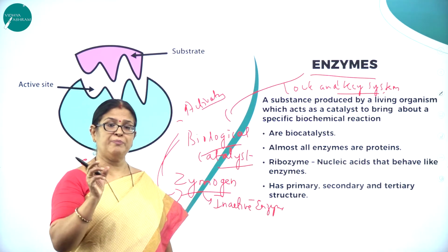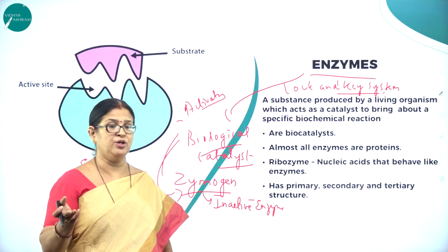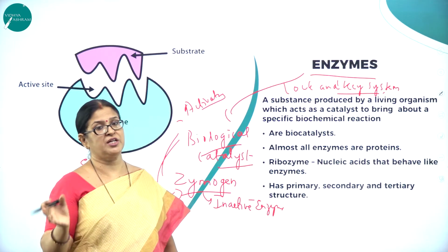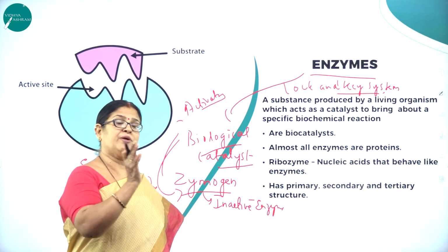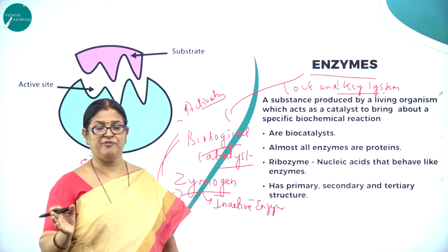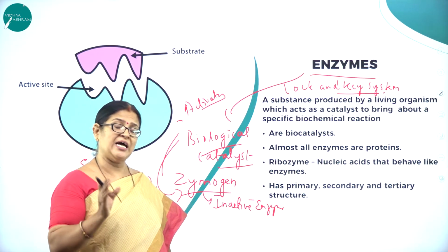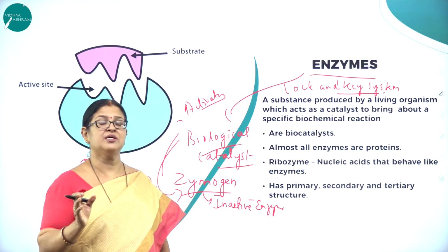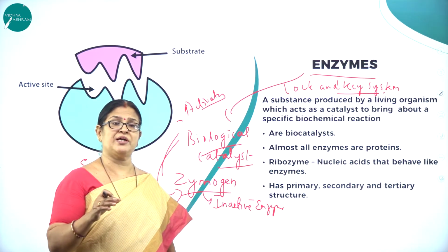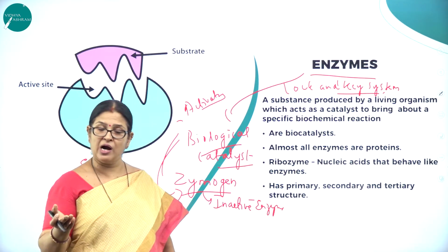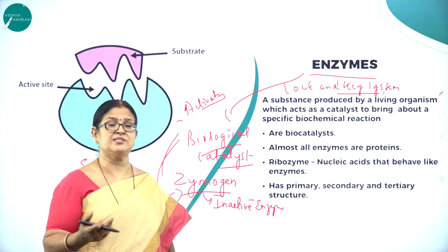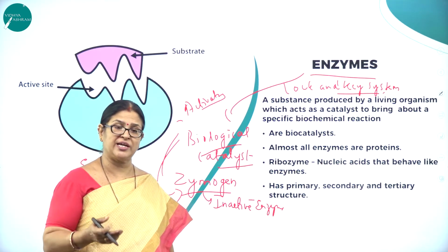Just to open a particular lock, do we use any kind of key? No. For a particular lock, there is a particular key to open. In a similar way, for a particular substrate, there is a particular type of enzyme to act upon. Another very important feature of enzyme is that enzymes are neither used up in a chemical reaction nor is their structure altered. You get back the enzymes as they are, and they can be reused again and again.